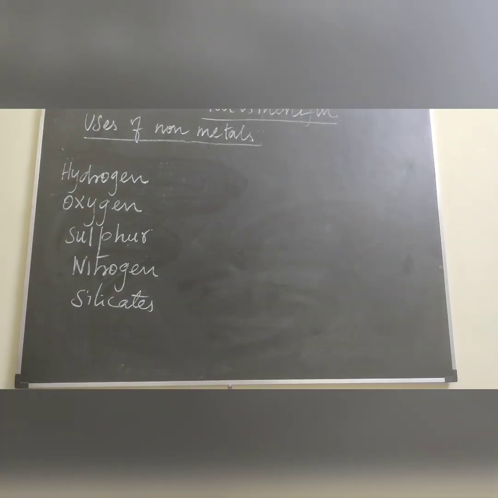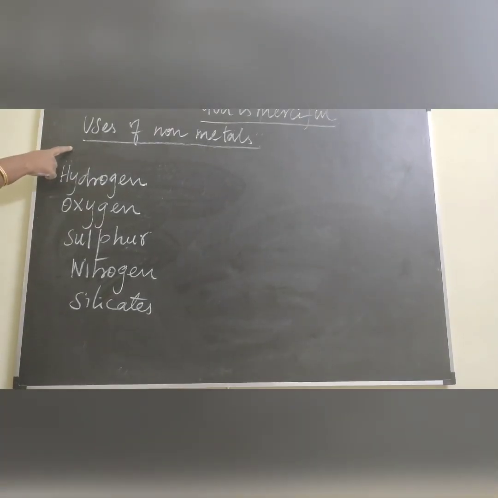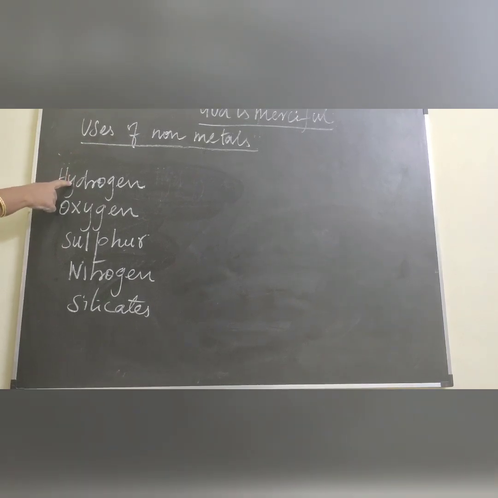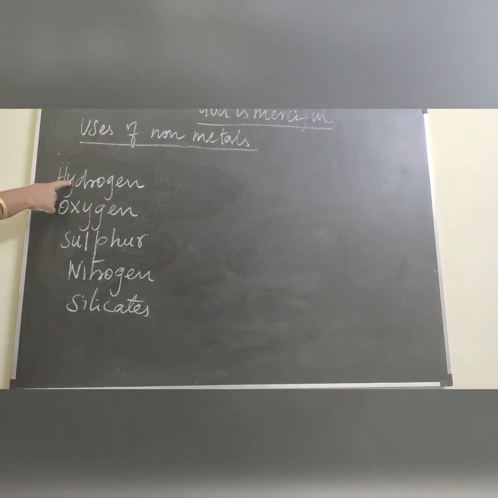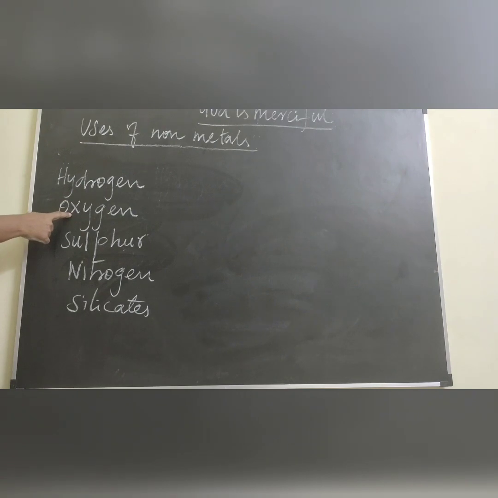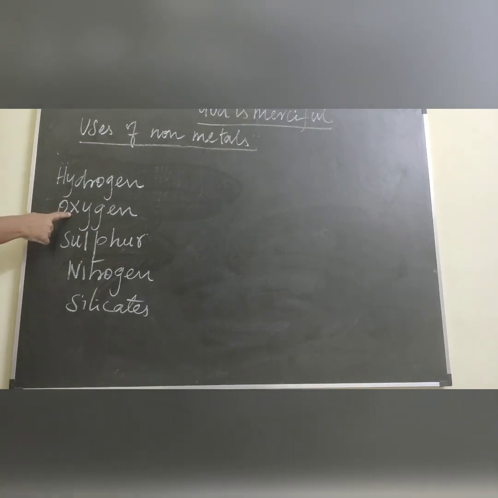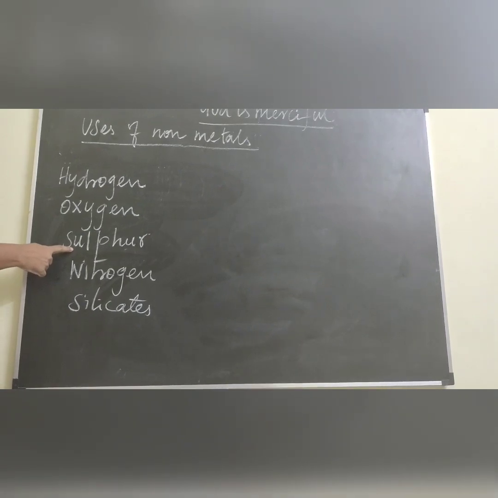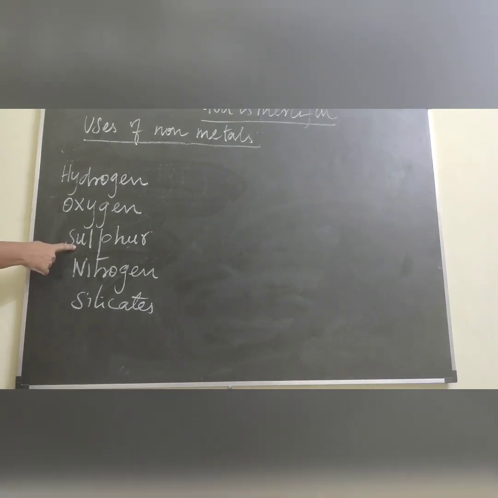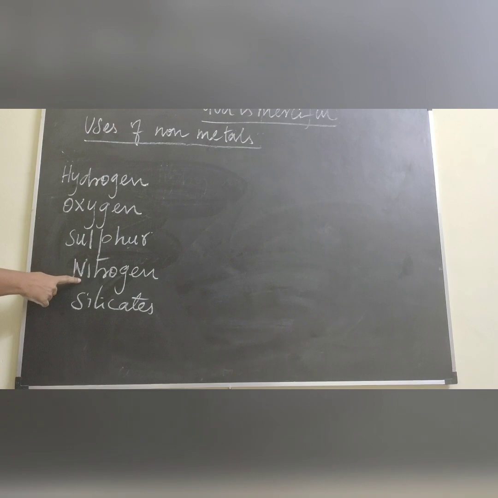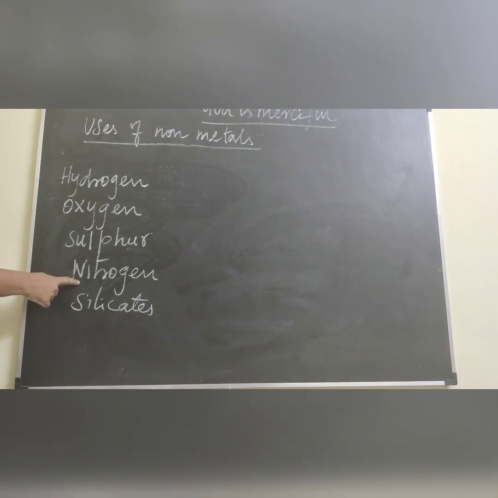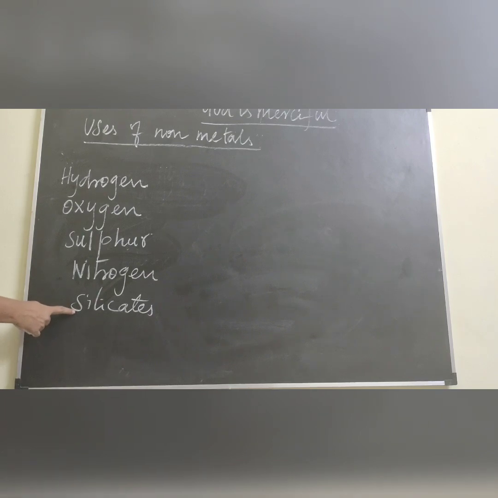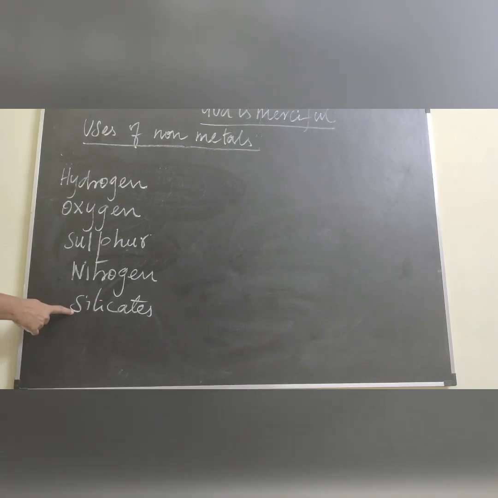Children, so far we have learnt about the uses of non-metals. First one, hydrogen, used in the manufacture of ammonia. Then oxygen, used with other gases in equipment used to weld metals. Then sulfur, used to make pesticides used in agriculture. Then nitrogen, used as an inert gas in processed food packaging. Then silicates, used in making glass.